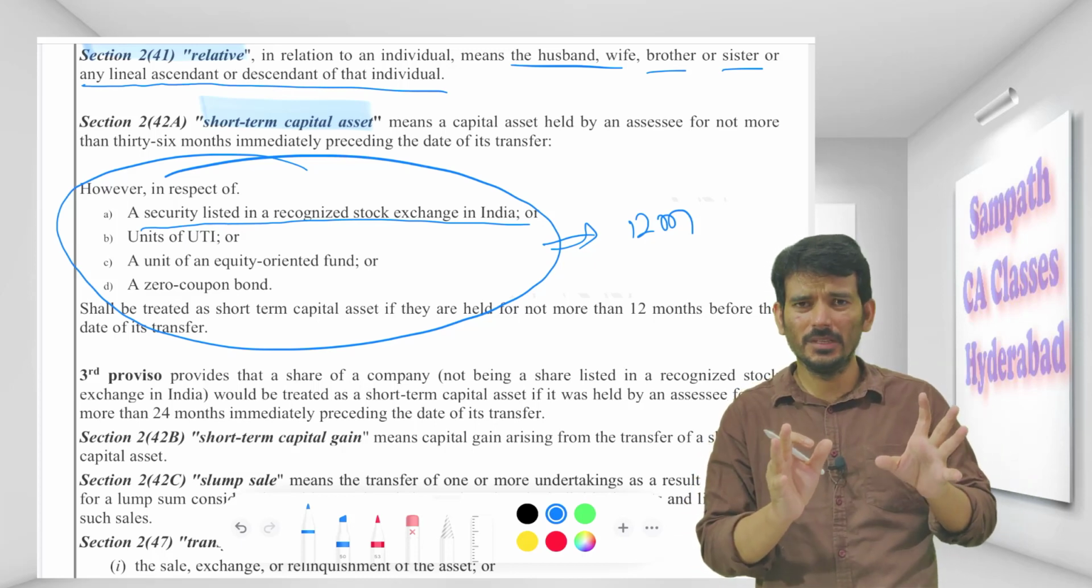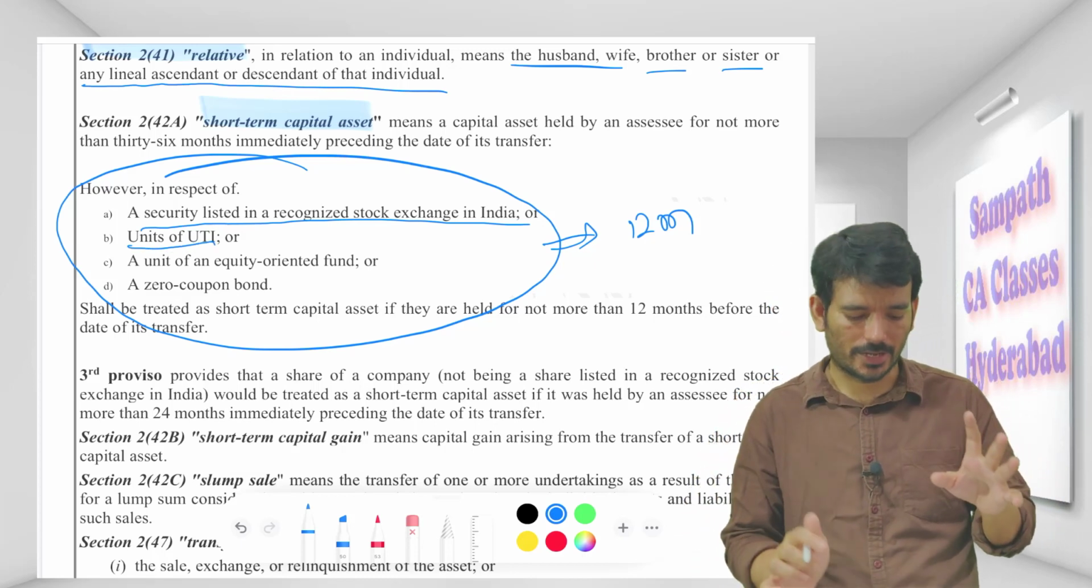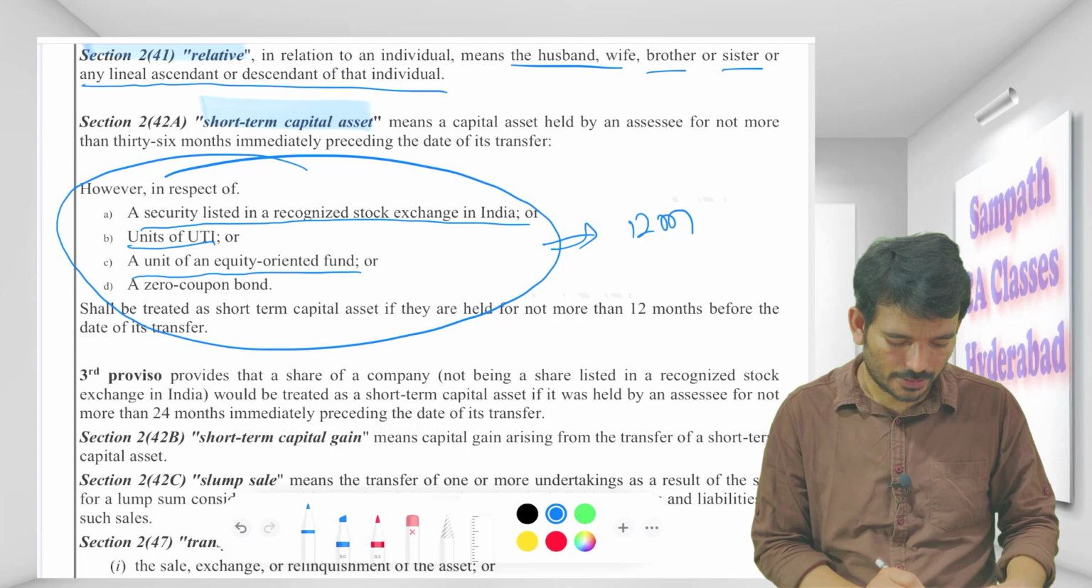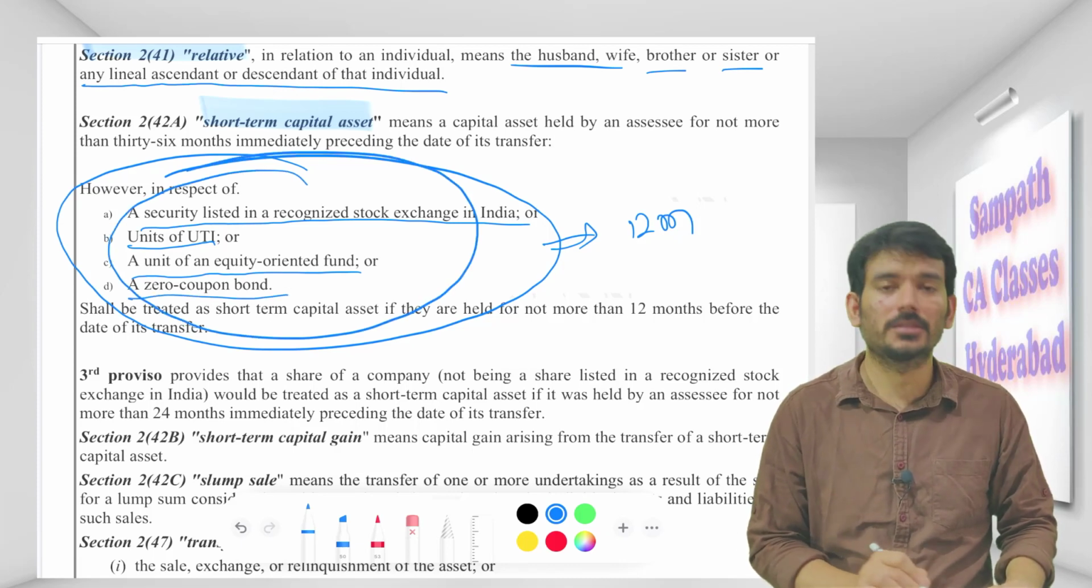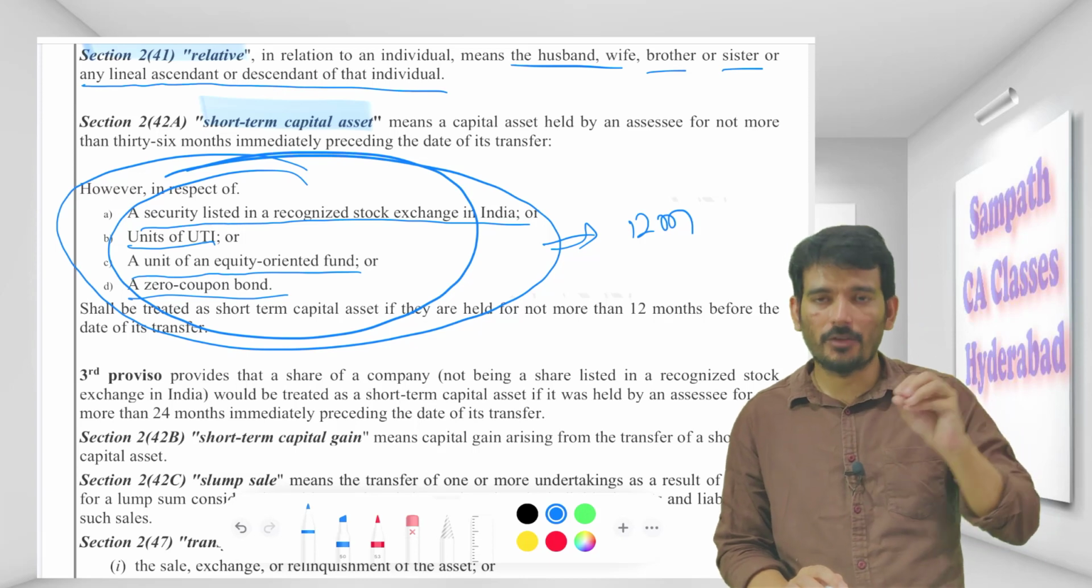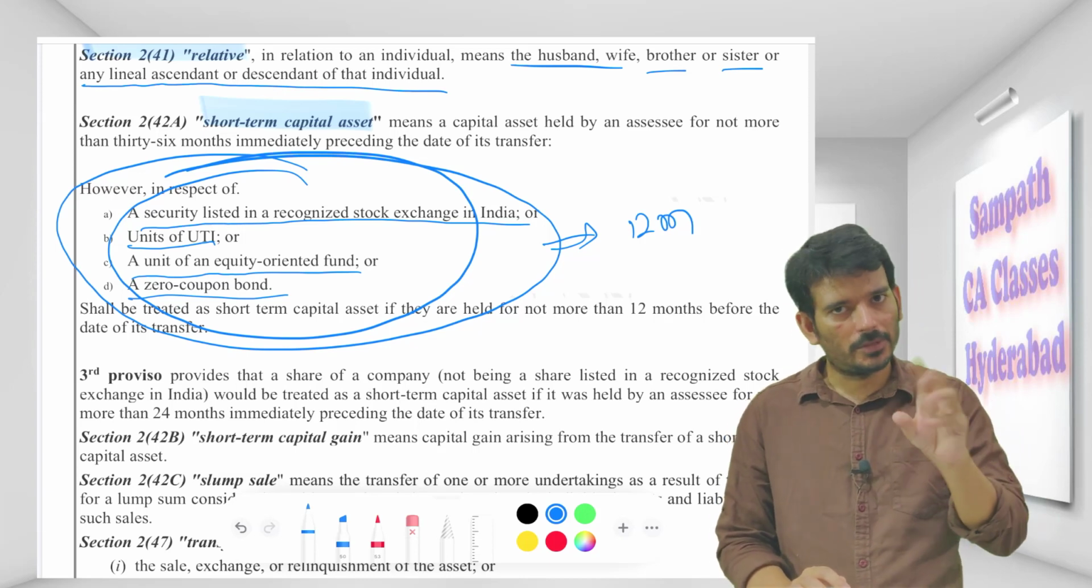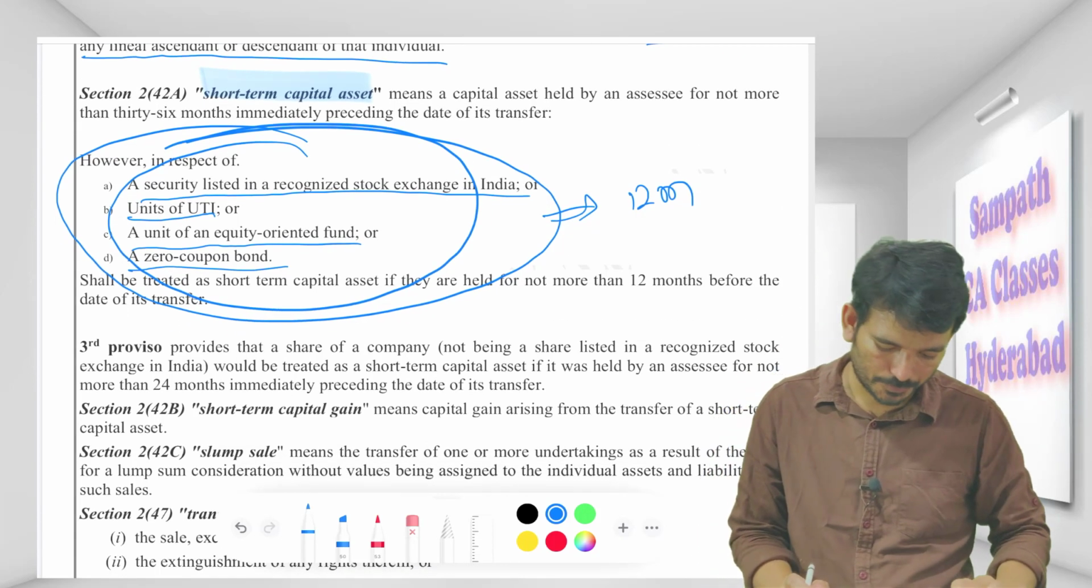There will be a different rate of tax for that, and units of UTI, equity oriented fund, zero coupon bonds. For all these things, if the period of holding is 12 months or less, then we say it's a short term.